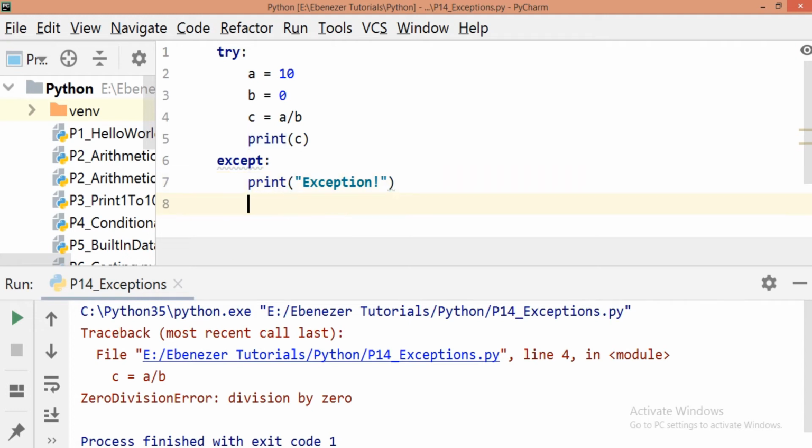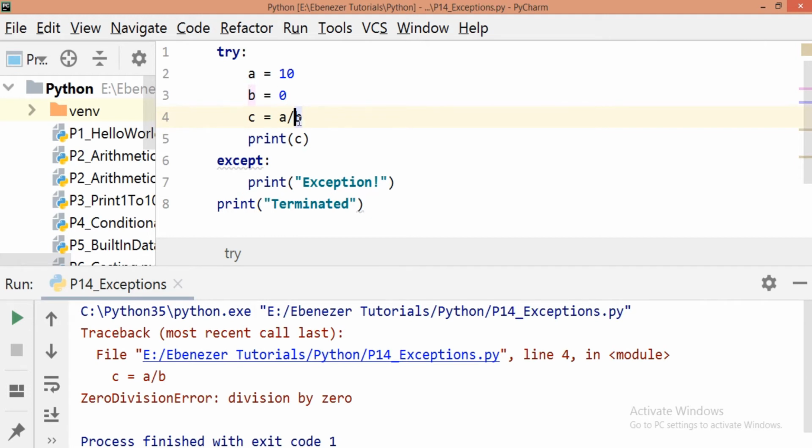Now we will take, for example, I want to print another statement: terminated. So if this exception occurs, like in the previous case when we had seen, the code crashes immediately. It doesn't execute anything ahead of that.